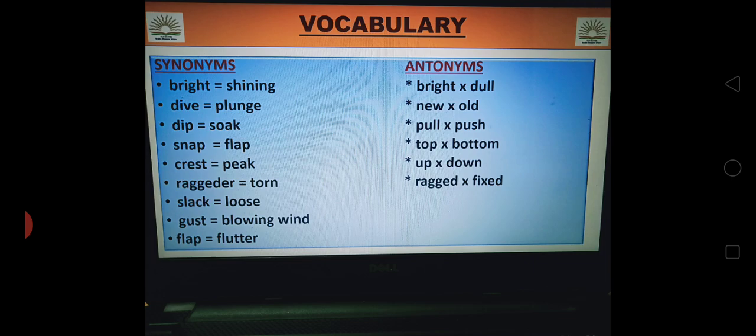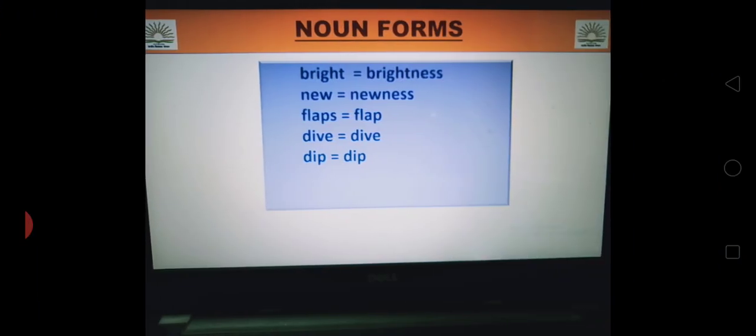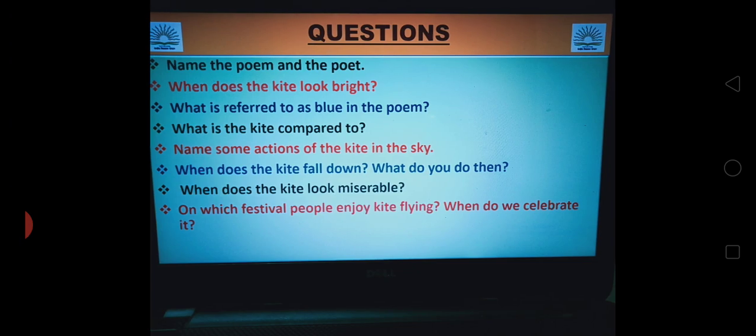And let's have some vocabulary from the poem. Bright means shining, dive means plunge, deep means soak, snap means flap, crest means peak, ragged means torn, slack means loose, gust means blowing wind, flap means flutter. Antonyms: bright opposite dull, new opposite old, full, pull opposite push, top opposite bottom, up opposite down, ragged opposite fixed or repaired. Noun forms: the noun form of bright is brightness, new is newness, flaps is flap, dive is dive, deep is dip.